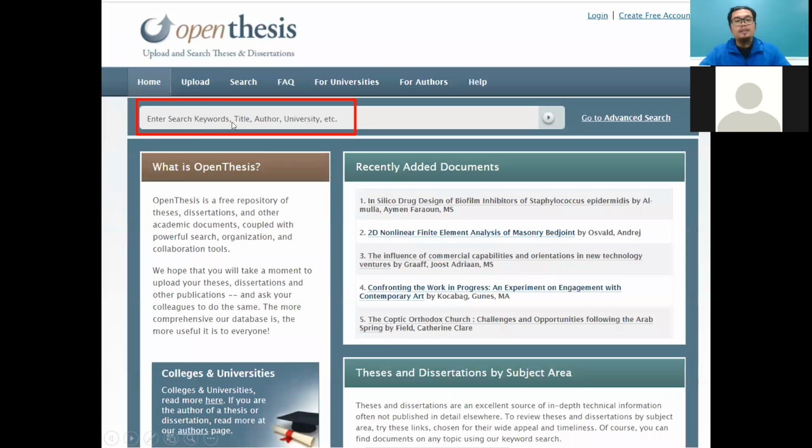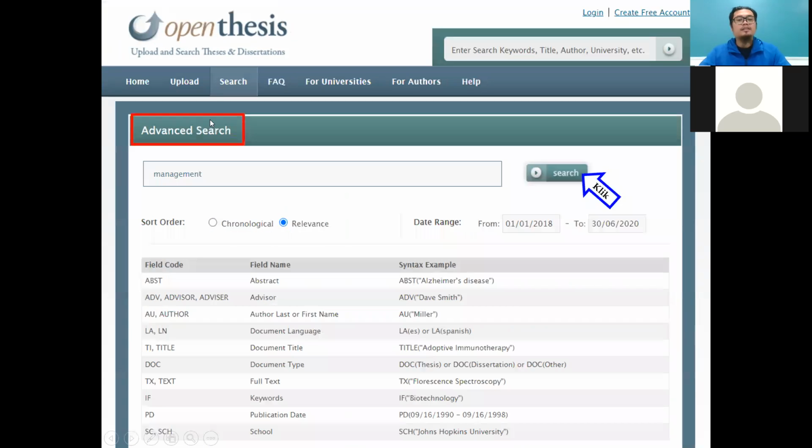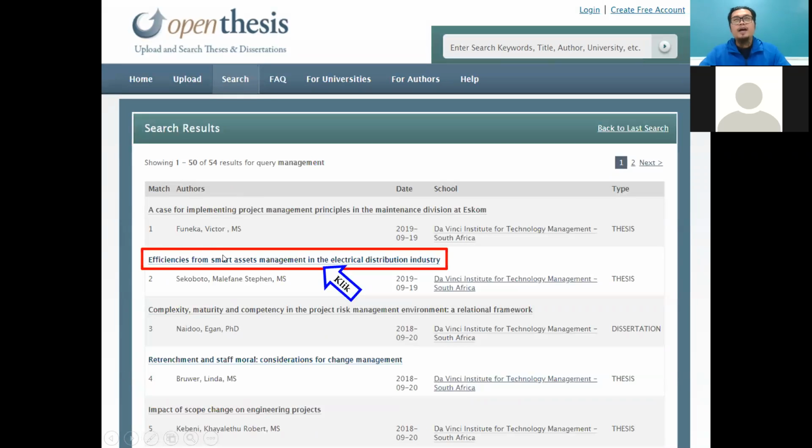So the Open Thesis website is www.openthesis.org. This is actually a public one. It's not from a university, but you can use this platform to get theses also. Please enter your search keywords. In this case, I just use management, then I click search. So I get 55 results based on quality management.